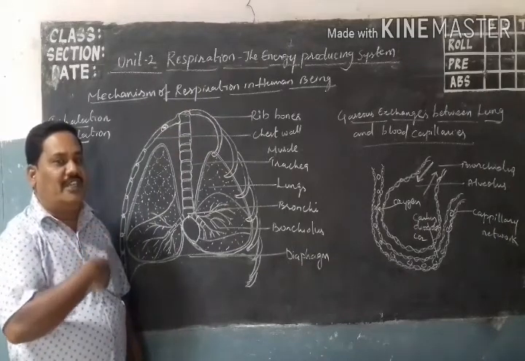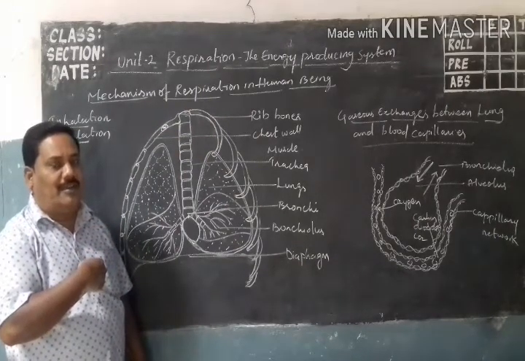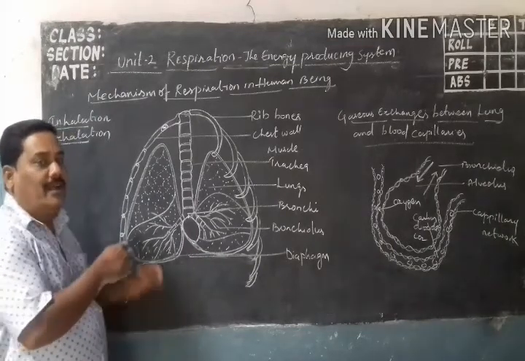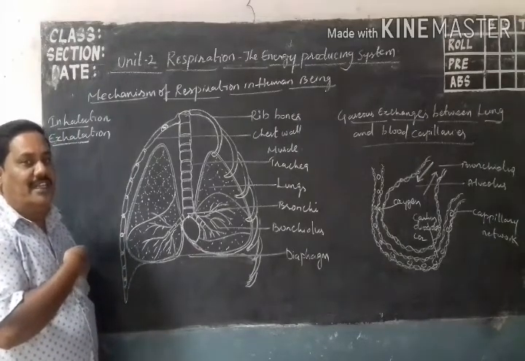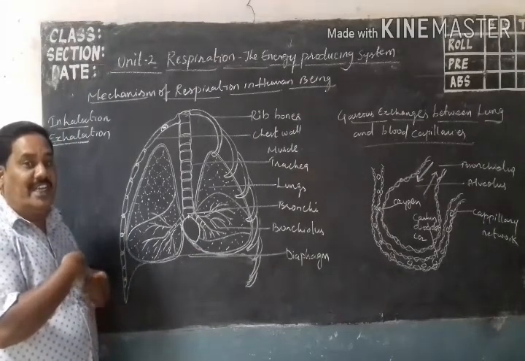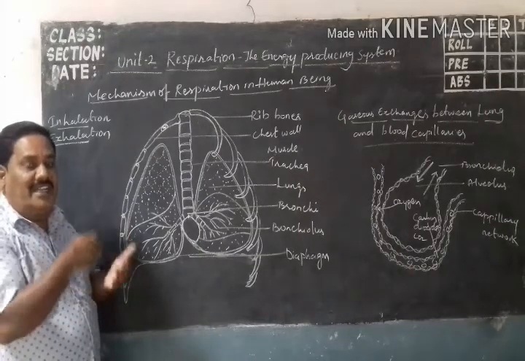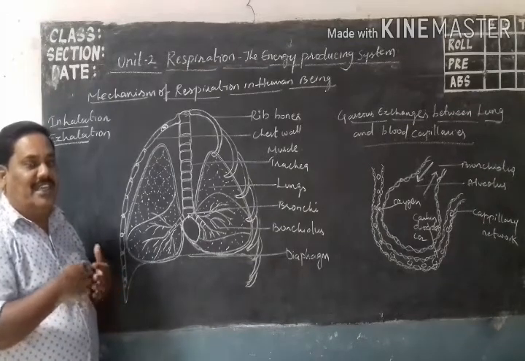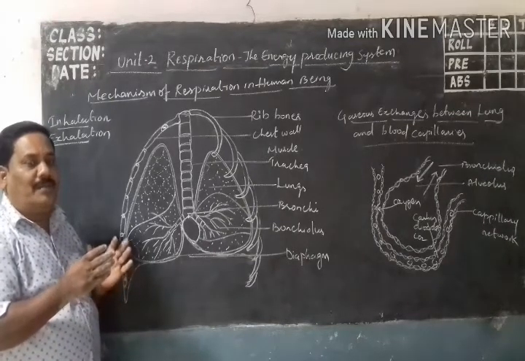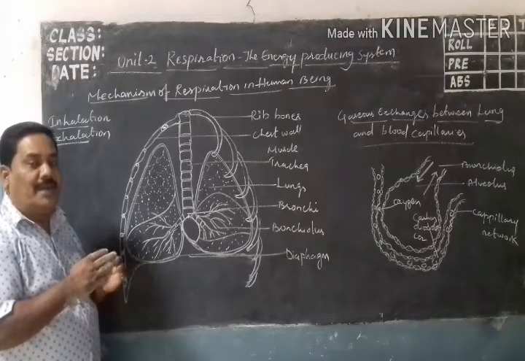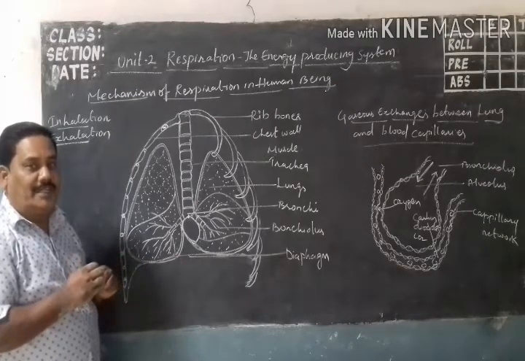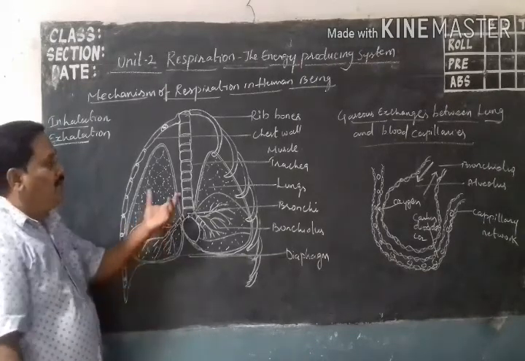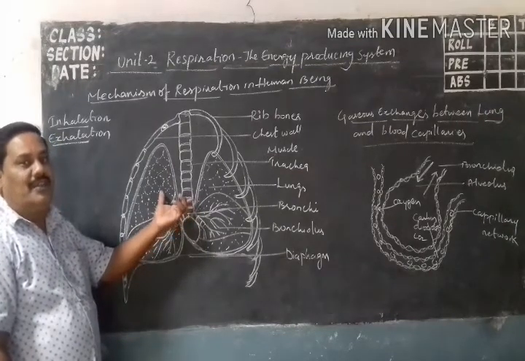Air enters into the respiratory organ, the lungs. What air enters? Oxygen enters into the lungs. At that time, the air is diffused into the alveoli, the air sacs. In the lungs there are a large number of bundles of millions of air sacs. The air sacs exchange the gases. Now you see here, this is the respiratory organ in human beings.